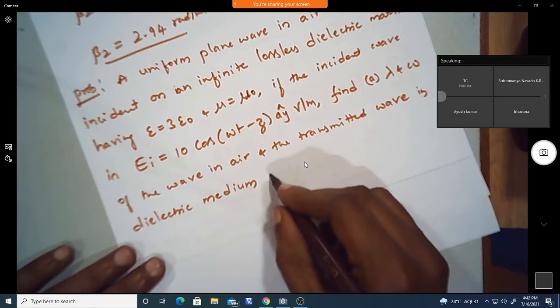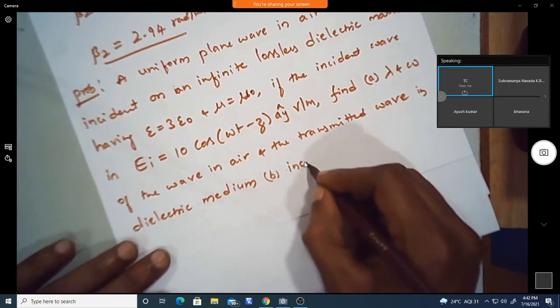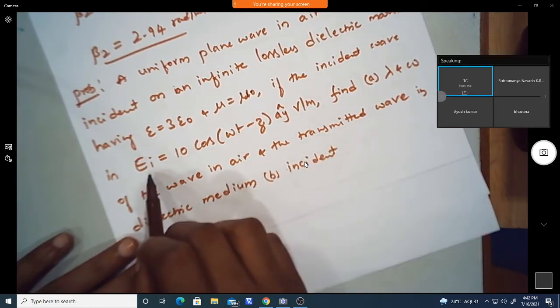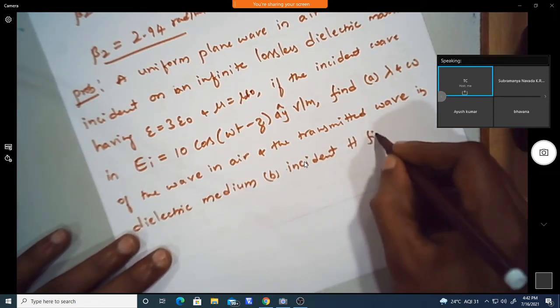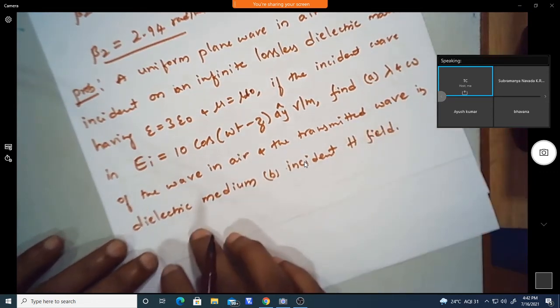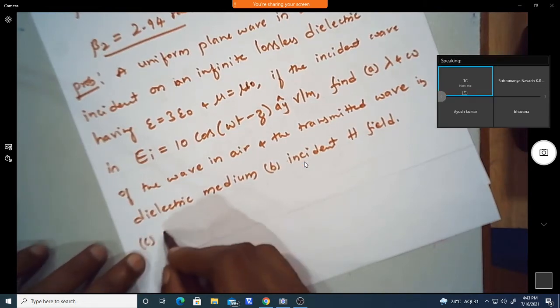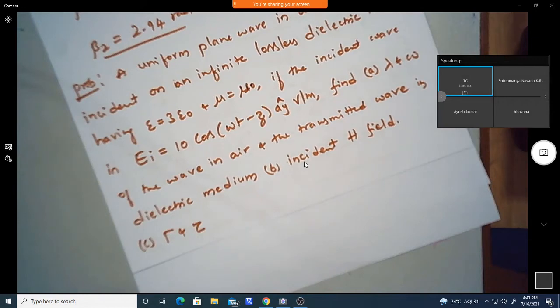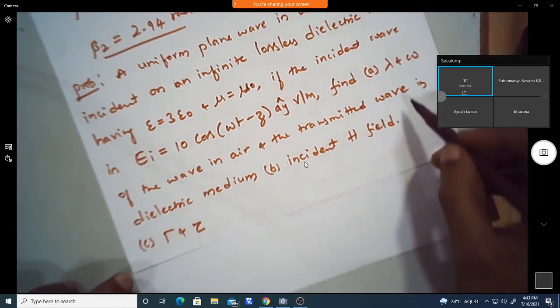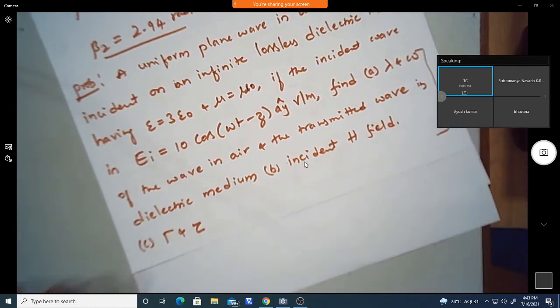Second, find out the incident H field. They have given only the incident E field, so find out the incident H field. And finally, find out the reflection coefficient and transmission coefficient. Both of these you need to find out, so try to find out.